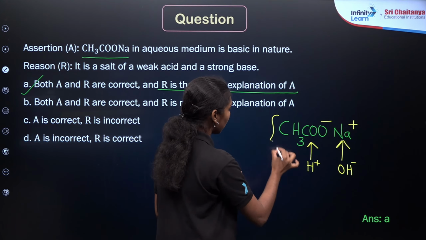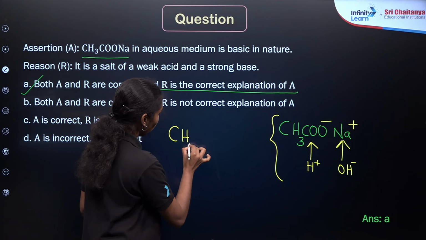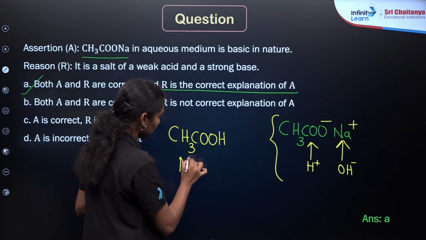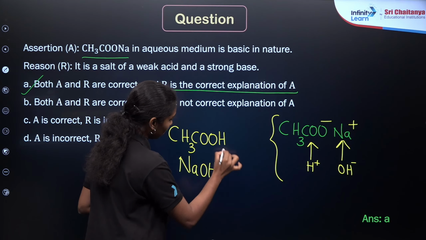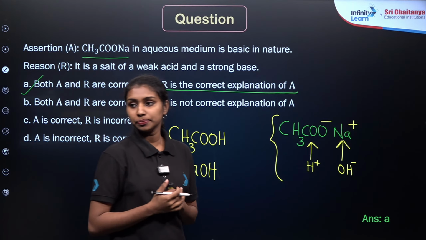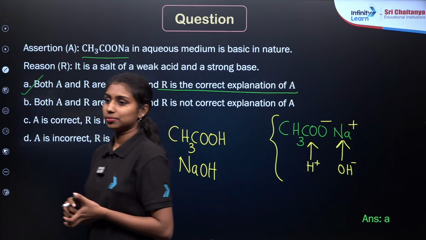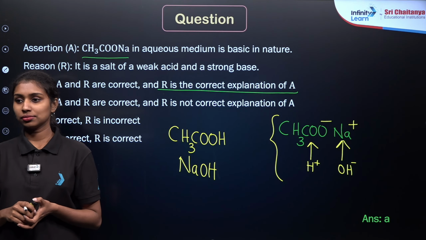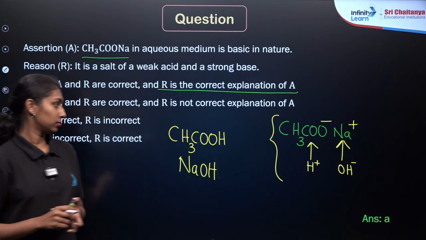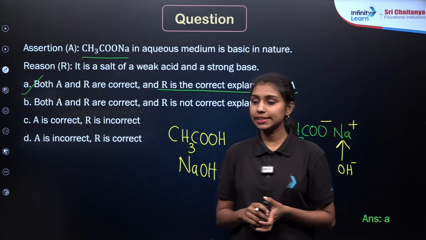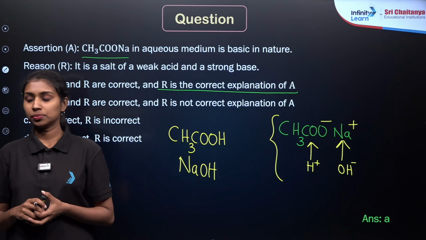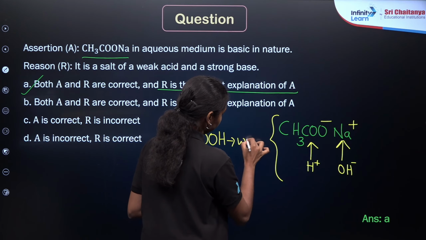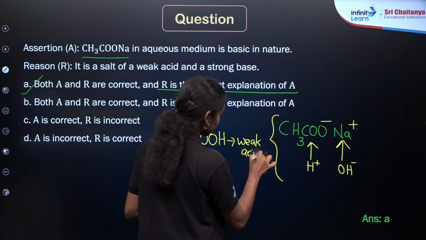So what will be the parent acid and parent base here? The parent acid is CH3COOH, which means acetic acid, right? Then the base is NaOH, sodium hydroxide. So what is the nature of the acetic acid, whether it is a strong acid or a weak acid? Acetic acid is a weak acid, right? So this is a weak acid. And NaOH is a strong base.